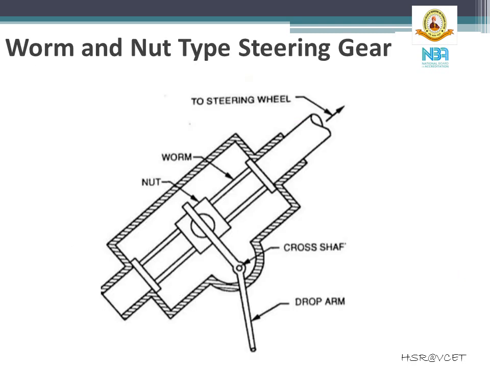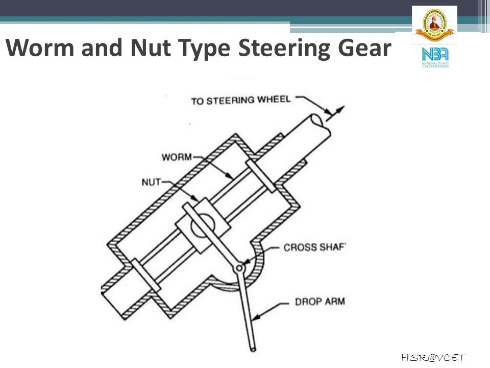The next type is the worm and nut type of steering gear. The working is very similar to that of worm and worm wheel. The construction of the worm and nut type of steering gear is as shown in the figure. Again, this consists of a steering wheel, worm, and instead of the worm wheel, here a nut has been provided and a drop arm has been attached to the nut.